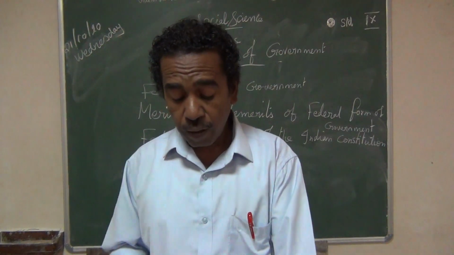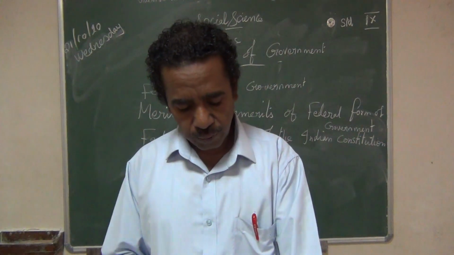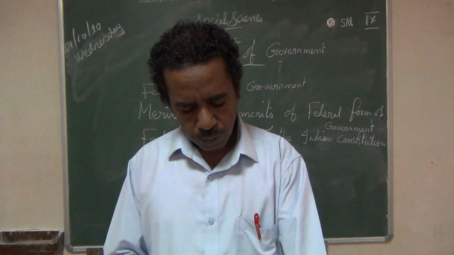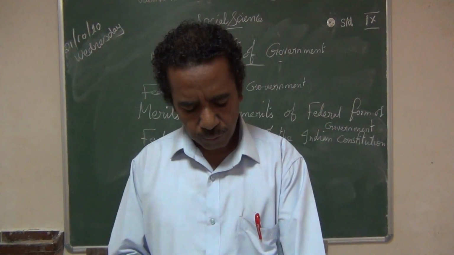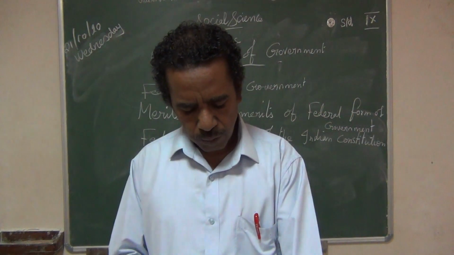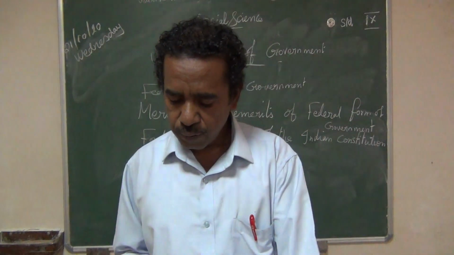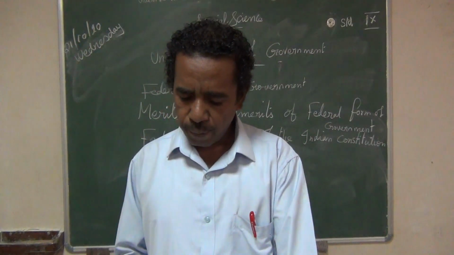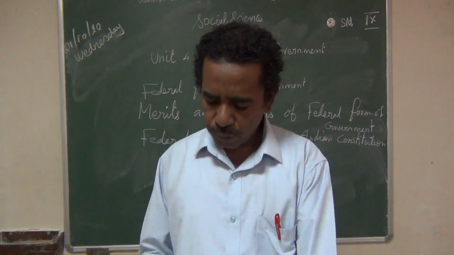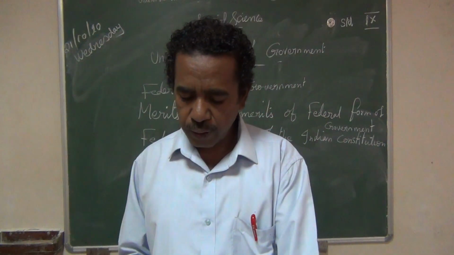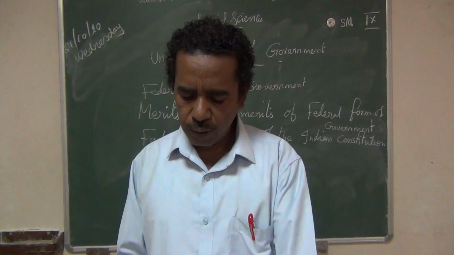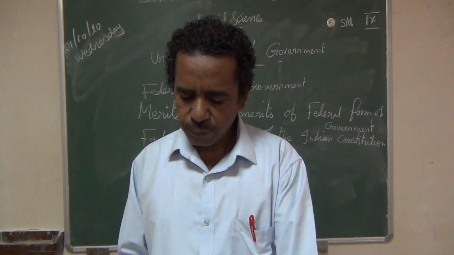Answer the following, 2 more questions. That is the second one. What are the merits of the federal government? That is page number 267, under the heading merits of federal form of government. 6 points are there.